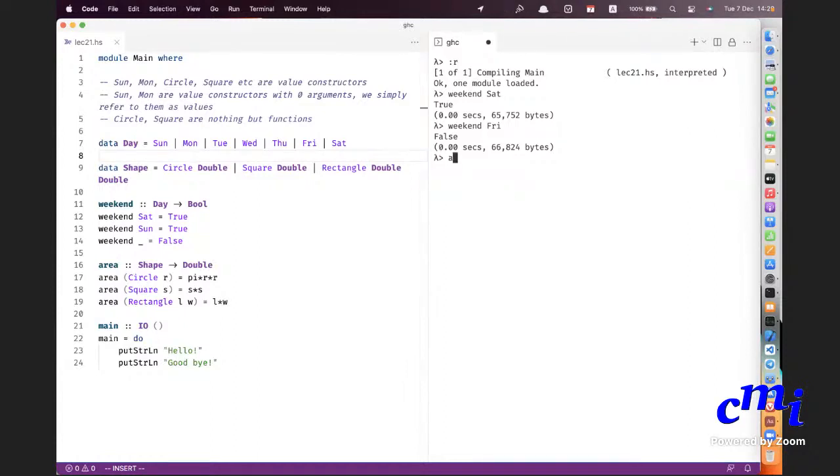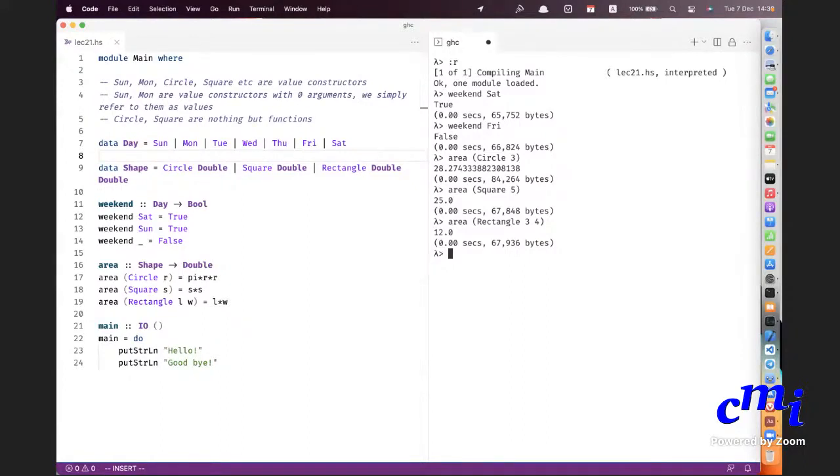So now I can also apply the area function. Area of Circle 3 is this. Area of, I don't know, Square 5, something. Area of Rectangle 3 4, something. Okay, so you have all this. Yes, somebody had a question.